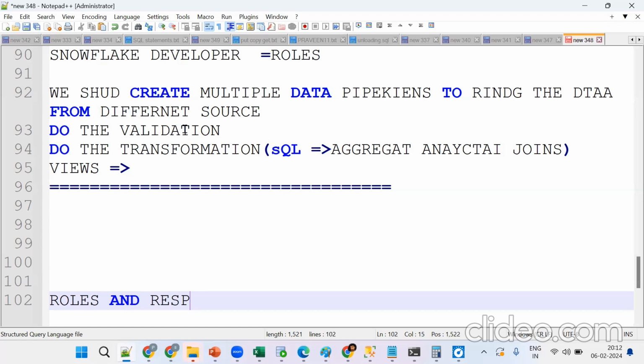Clear. Okay, so like this, these are things. From day one, if you know what our roles are, what exactly we'll do, then it's easy and we are able to learn easily. So roles and responsibilities. This is fine.